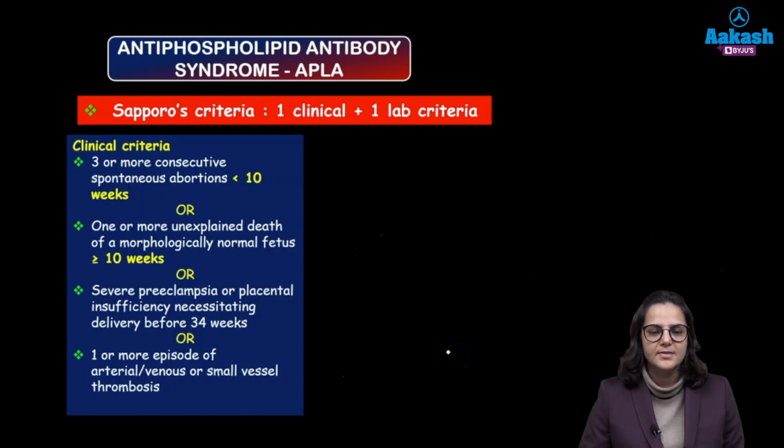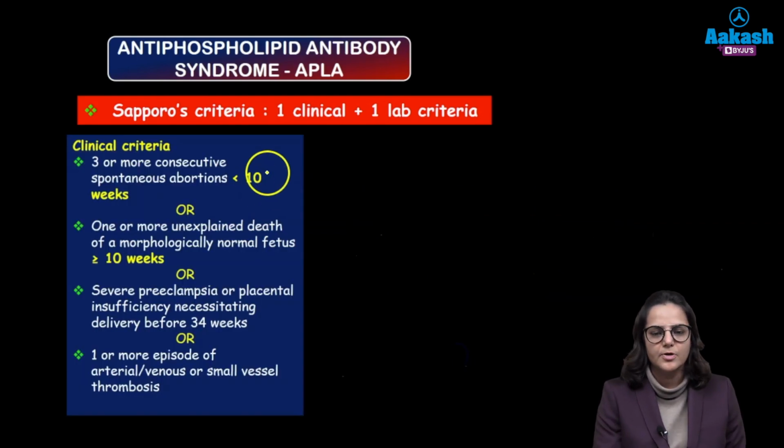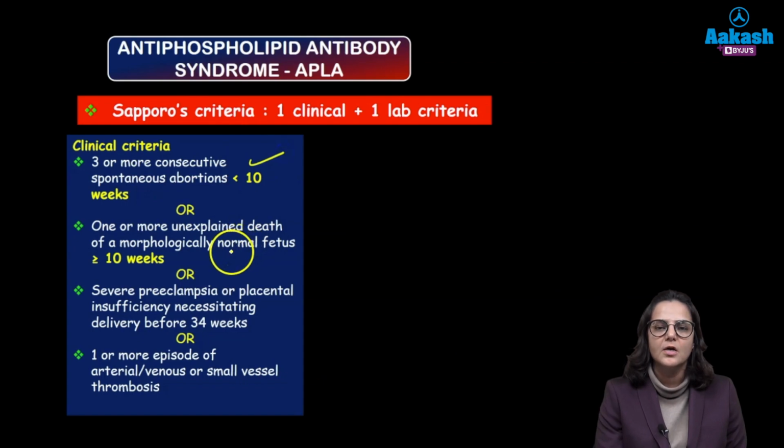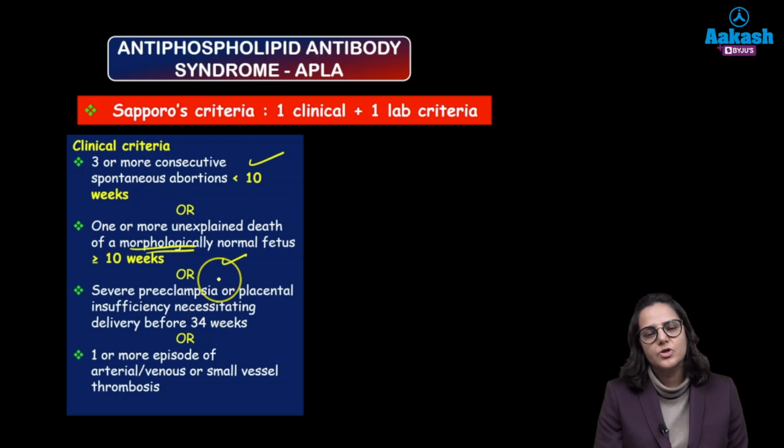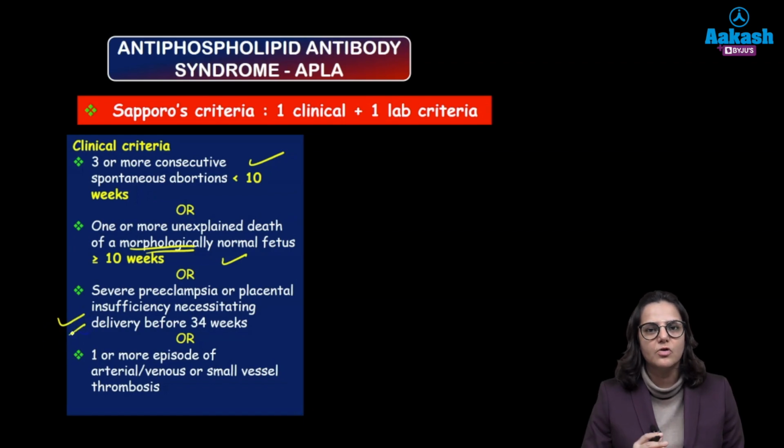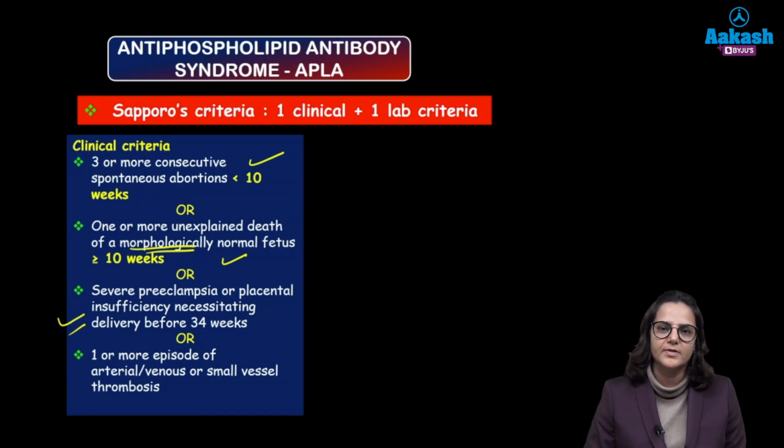So just to summarize, 3 or more consecutive abortions at less than 10 weeks. 1 or more unexplained deaths of a morphologically normal fetus at more than 10 weeks. Remember that the fetus should be morphologically normal, very important. Or severe preeclampsia or placental insufficiency leading to delivery before 34 weeks. Or 1 or more episodes of arterial or venous small vessel thrombosis.